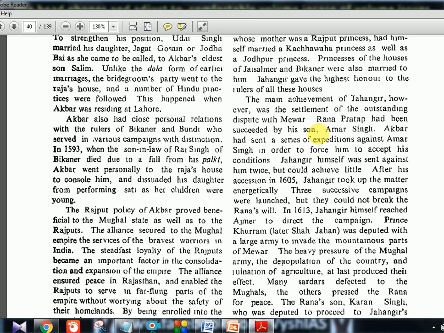Now, Jahangir gave the highest honor to the rulers of all these houses. The main achievement of Jahangir, however, was a settlement of the outstanding dispute with Mewar. Okay, so with Mewar, there are a lot of issues. They were not coming under this, so Jahangir could solve it.